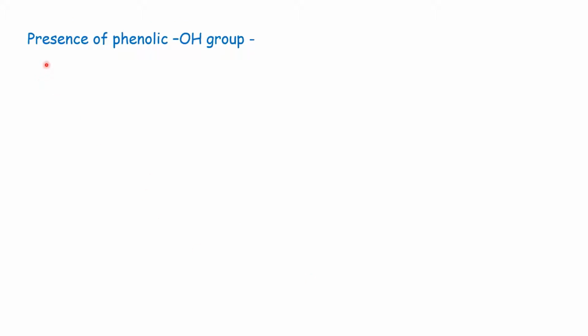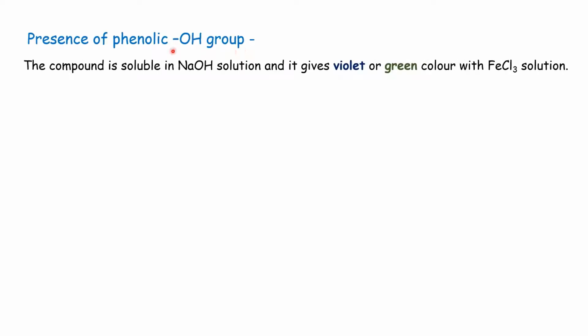First we see the presence of phenolic OH group. The phenolic OH group is the hydroxy group directly attached to an aromatic ring. Phenolic OH group is detected like this. Phenolic compound is soluble in NaOH and it gives a color test, that is violet or green color with FeCl3 solution. This is the detection test for phenolic OH group.